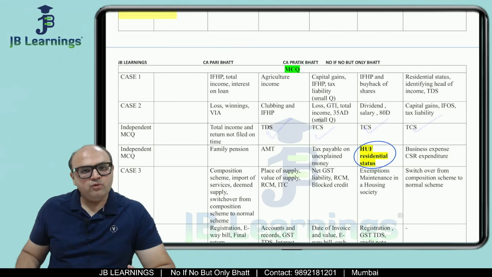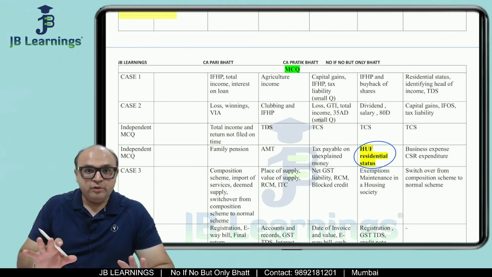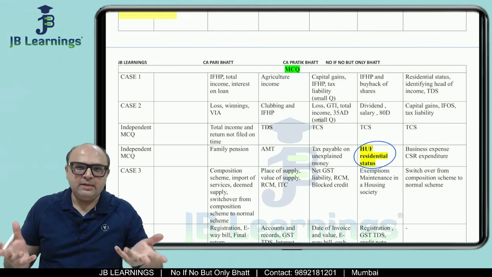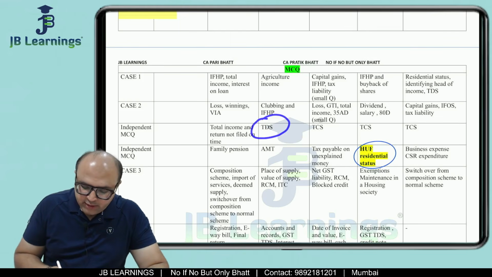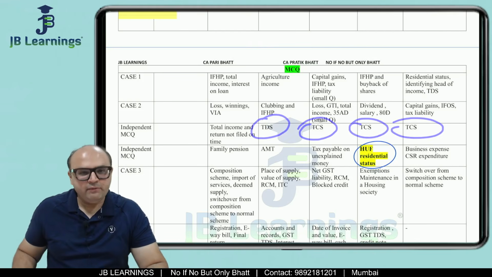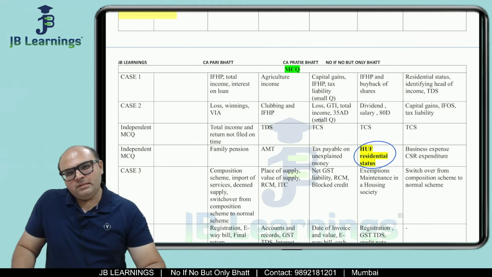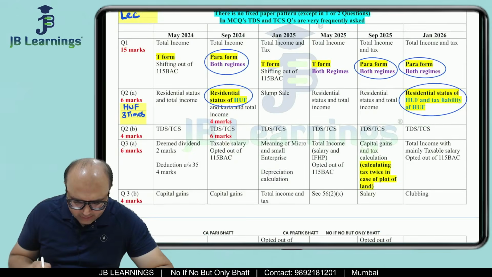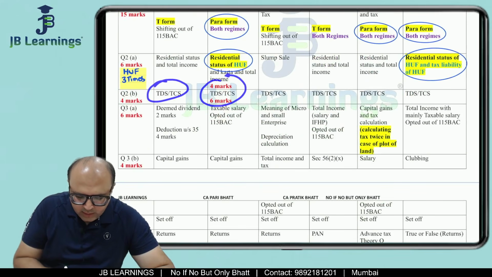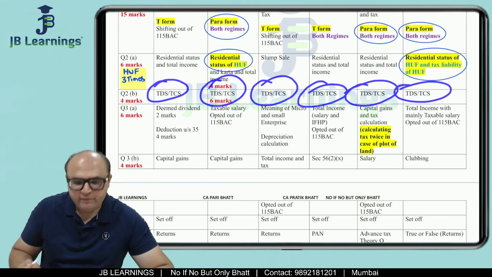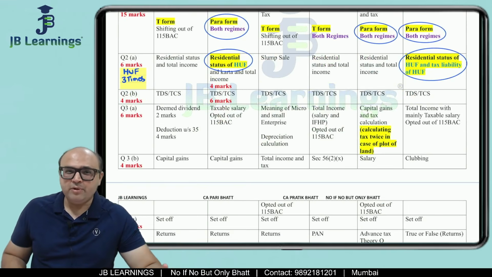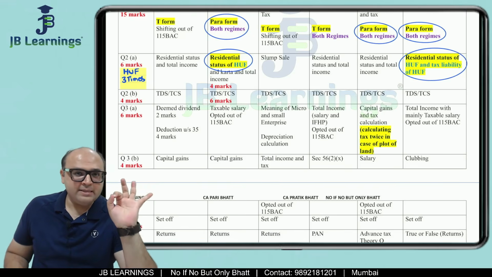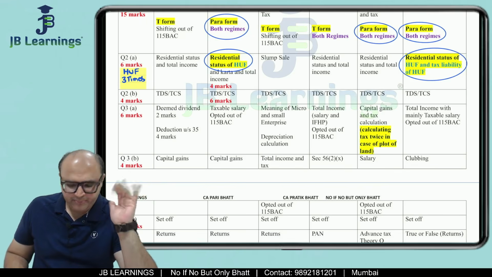If you see the past analysis, I am not saying it will always be the same again in May 26, but obviously analysis will help us, right? So TDS has been a very favorite as far as their MCQs are concerned. And obviously in descriptive also TDS is always asked. So TDS TCS has been very important. That is a chapter which needs a lot of memorizing, but you have to do it. As I said, you cannot leave anything in option, right?